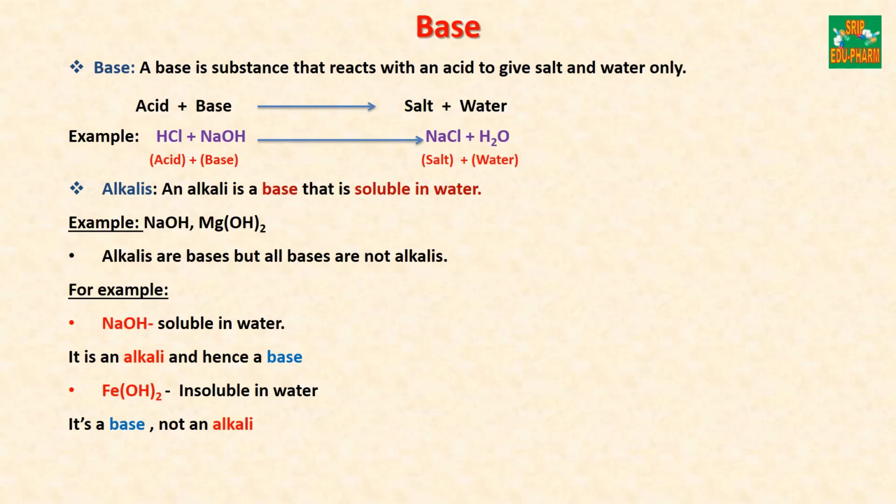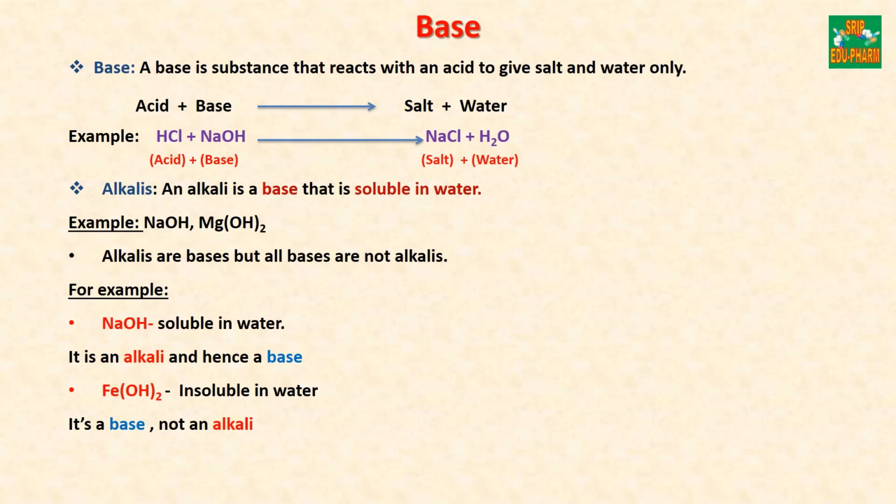Bases are divided into two parts: soluble bases and insoluble bases. Soluble bases are called alkalis. Examples are sodium hydroxide, magnesium hydroxide. Insoluble bases are metal oxides and hydroxides. It means alkalis are bases, but all bases are not alkalis.